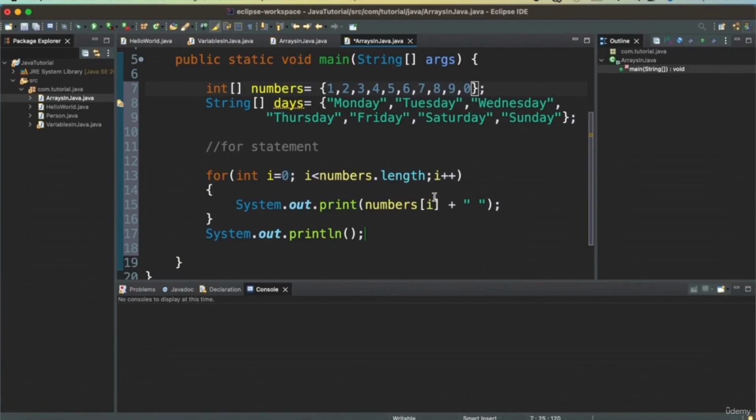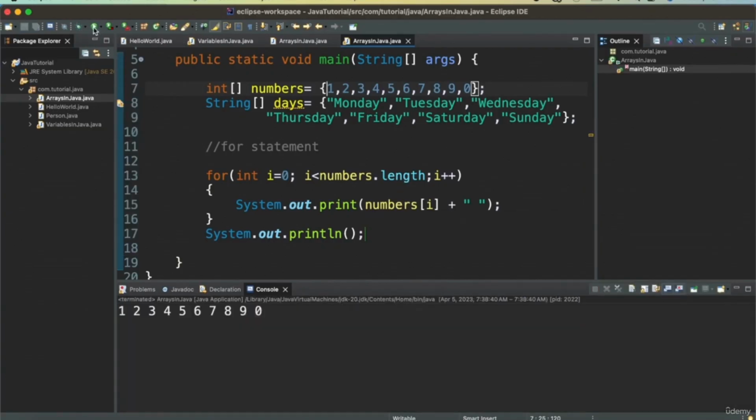Every time this statement is executed, it will go and increment the i. So first time we will be printing numbers of 0, which is the first index, then numbers of 1, numbers of 2. So in that way we can print all the numbers. So let's run this. As we see here, we can print from 1 till the end of the loop.